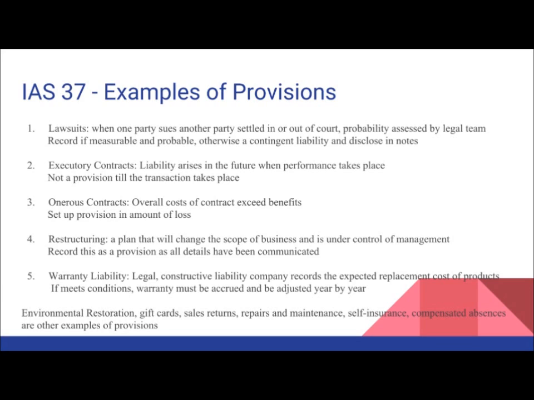Executory contracts are liabilities that arise when performance takes place in the future. It is not a provision until the transaction takes place. An onerous contract is when the overall costs of the contract exceed the benefits, in which case a provision is set up in the amount of the loss. A restructuring is a plan that will change the scope of the business and is under the control of management. This is also recorded as a provision, and all details must be disclosed. A warranty liability is more of a regular liability, and this is usually recorded at expected value and has to be adjusted at year end.